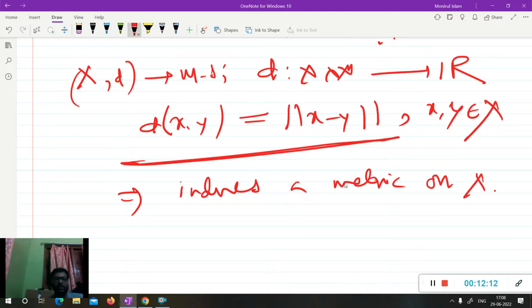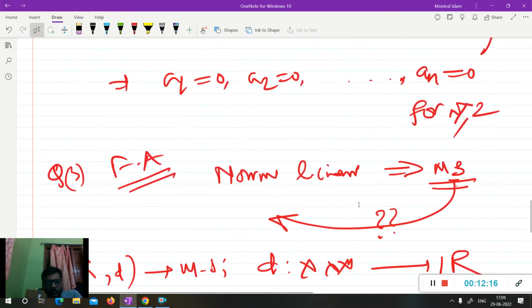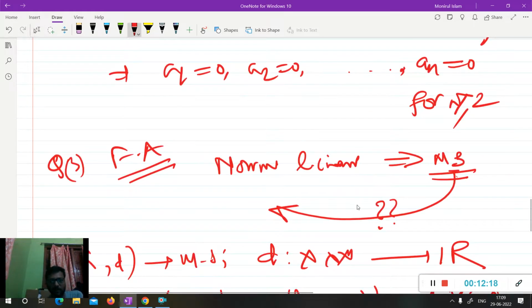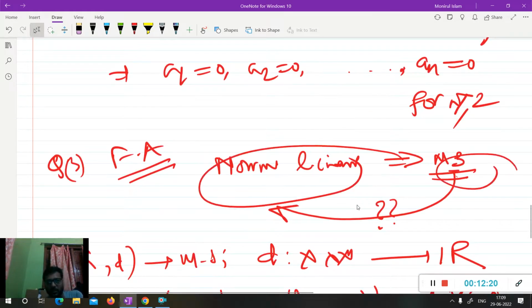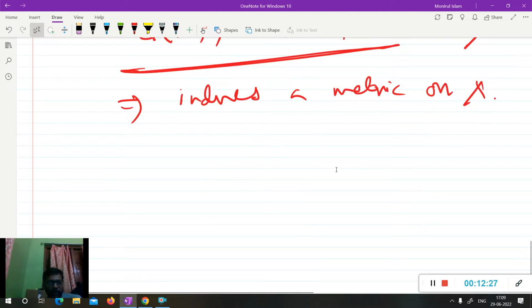But the reverse is not true. It means every normed linear space is a metric space, but the reverse is not true: every metric space is not a normed linear space. And there are so many examples. I am writing two examples here. First example.